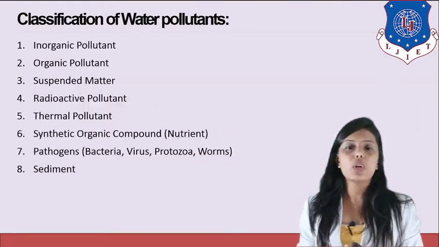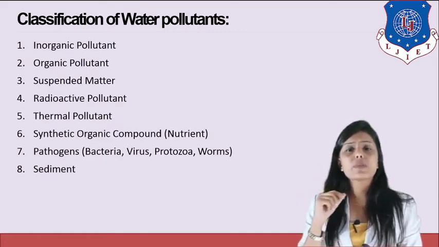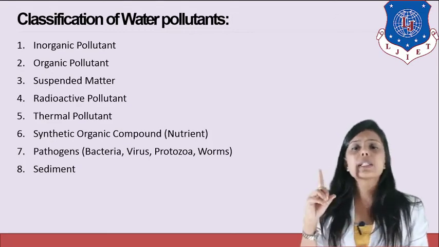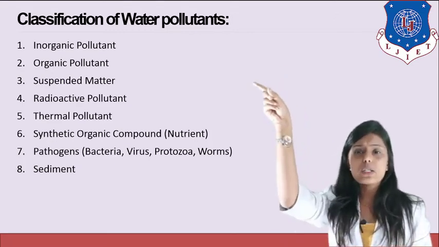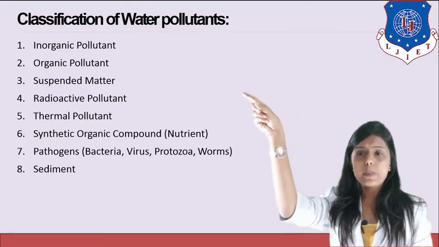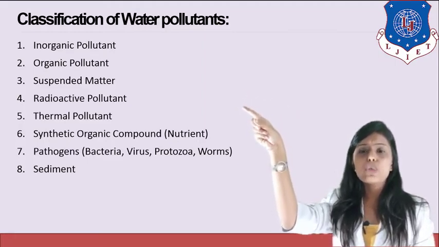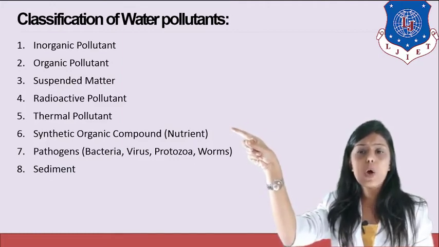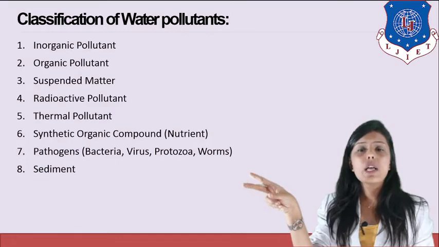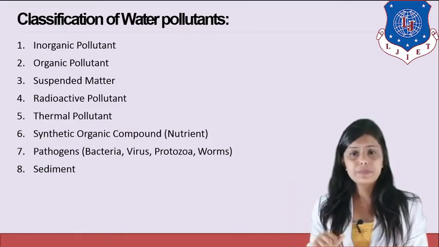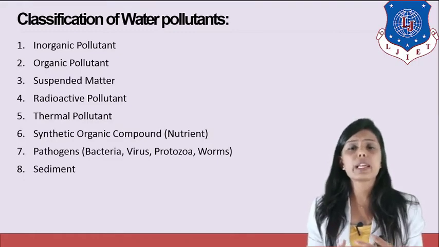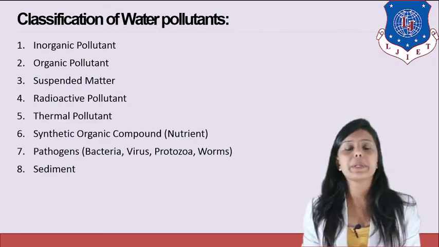Now, classification of water pollutants. Water pollutants which pollute the water are classified into 8 different categories. First is inorganic water pollutant, second is organic water pollutant, third is suspended matter, fourth is radioactive pollutant, fifth is thermal pollutant, sixth is synthetic organic compound, seventh is pathogens and eighth is sediments. We have already discussed what pathogens are. Pathogens are harmful microorganisms, bacteria and viruses present in the water which are harmful for the human body.